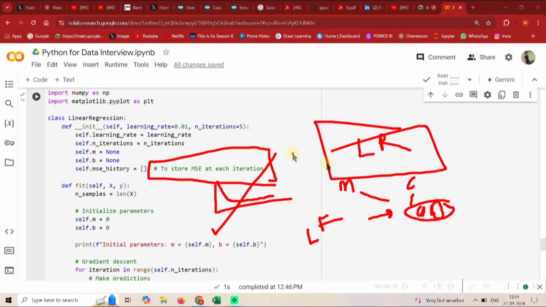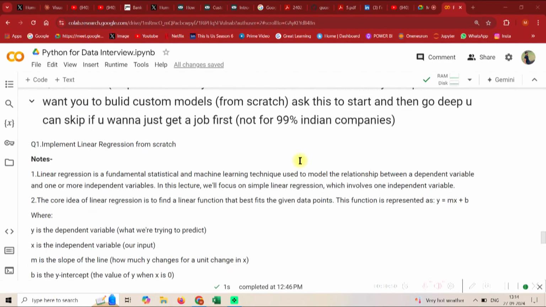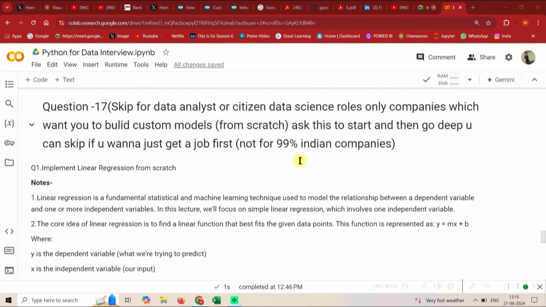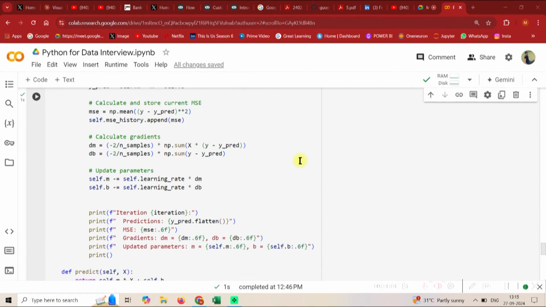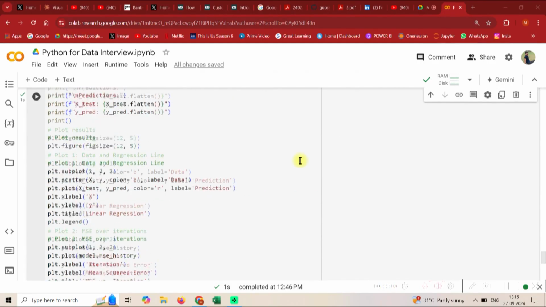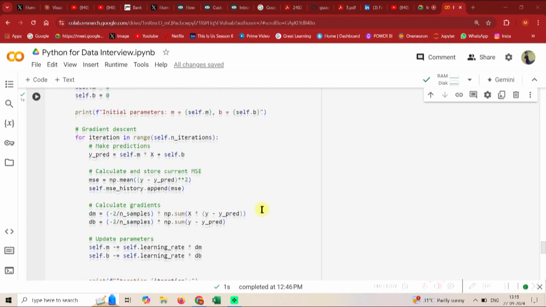So, guys, the main objective of this video is to give you an understanding that there might be a situation in some interviews. Most of you would never face it, but since I have to cover some more cases as well, I want you to start thinking: linear regression is the most fundamental thing, so how do I implement that from scratch? Essentially all this code is just for plotting. The main code is only this part, the fit one.